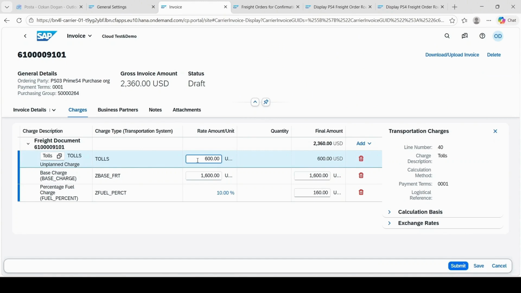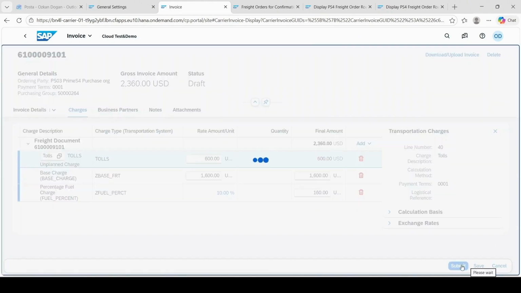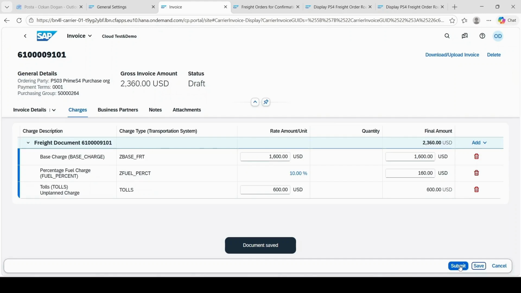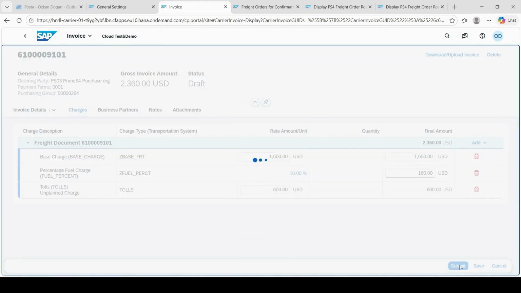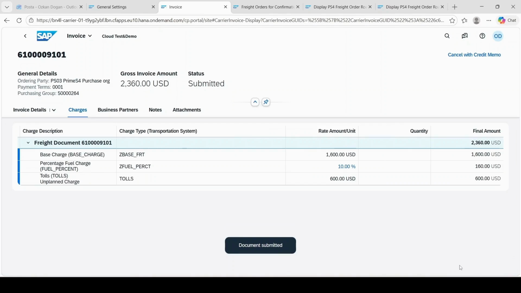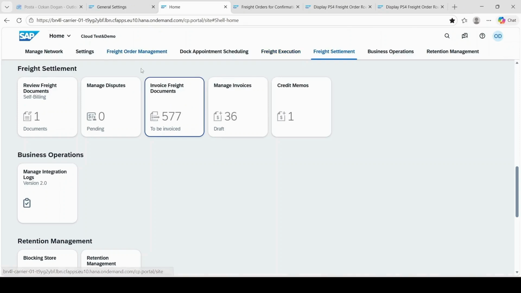Let's make it $600. Save and submit. I have created two invoices for two freight orders, and these invoices should go to the shipper tenant to be accepted.